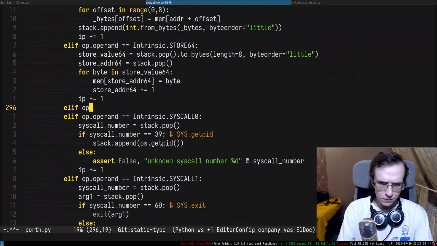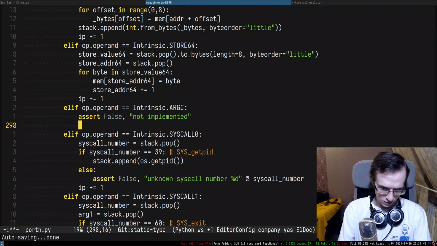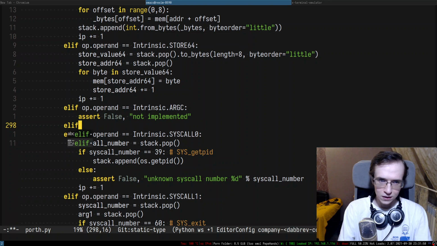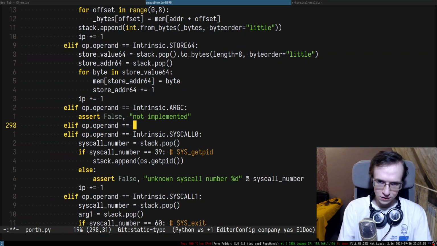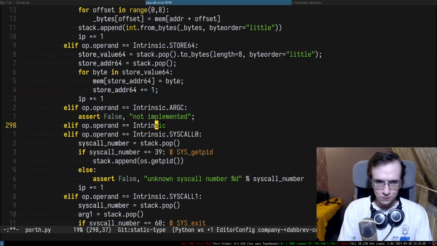If operand intrinsic ArcC. Right, assert false not implemented. Alright, but Zozin, I hear you ask, there is an exception, not implemented. You should use the not implemented exception. And to that, my friend, I will say, no, I'm not gonna do what you tell me. There we go. That's my answer.